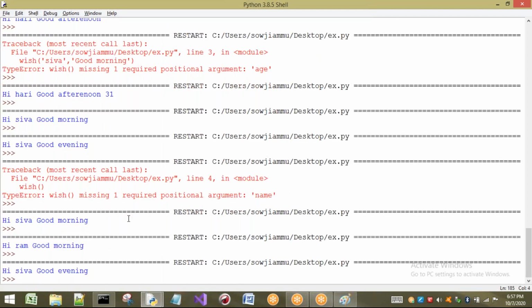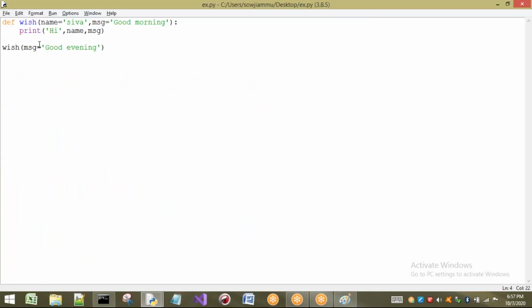Is there any problem? There is no problem here also. It will take that MSG, they are passing some message. What about name? There is a default. By default, it has some name, so it is going to print that one. If I am not going to pass anything, by default it is going to take that particular name only. Did I pass anything regarding name? No.